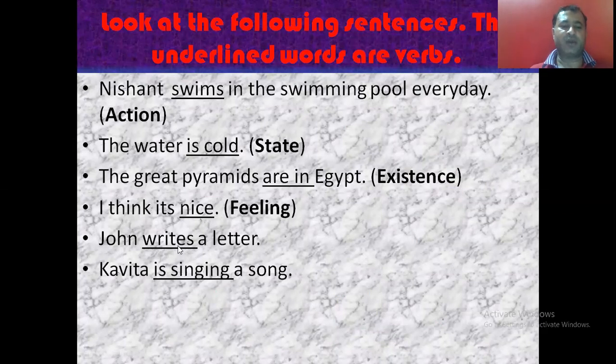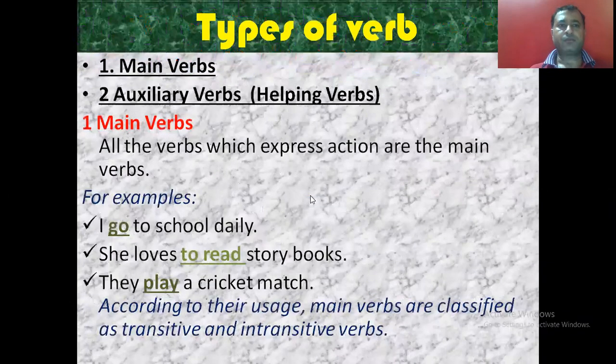Again John is doing some action, that action is write, so this is the verb. Kavita is singing a song. Again Kavita is showing some action, that she is singing, so this word singing is the verb. मीन सेंटेंस में कोई भी वर्ड जो एक्शन, स्टेट, एग्जिस्टेंस, फीलिंग बताएगा कि कोई एक्शन हो रहा है, दैट वर्ड विल बी द वर्ब.